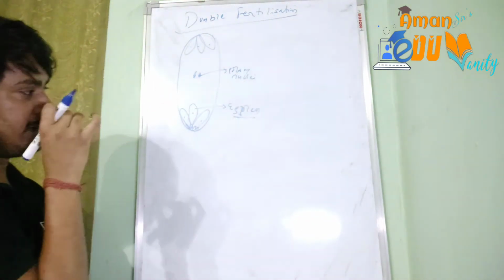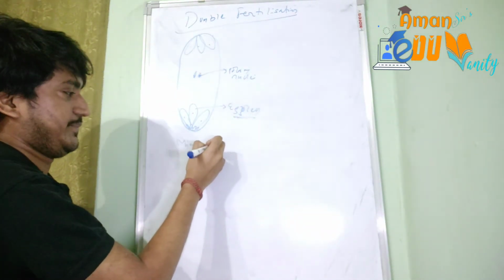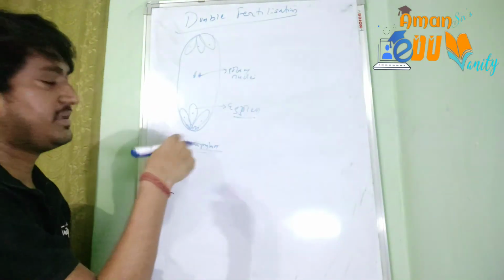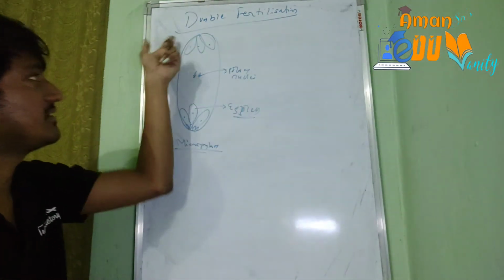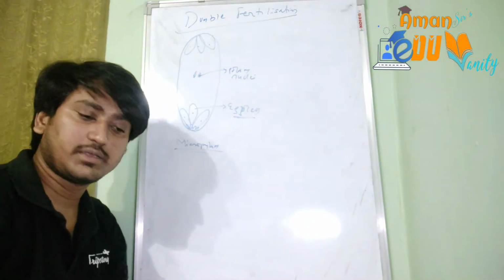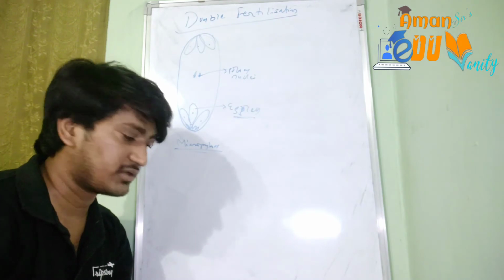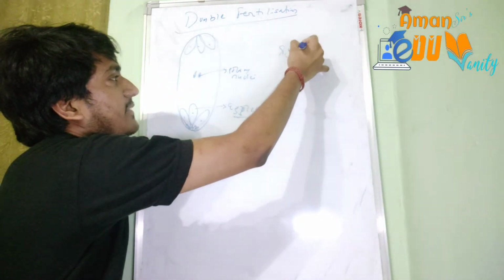Important to note here that from the micropylar end only the male gametes will be entering through the pollen tube. This part is the micropylar end, the other part is the chalazal end. So the fusion of male and female gamete is called fertilization, also named as syngamy.